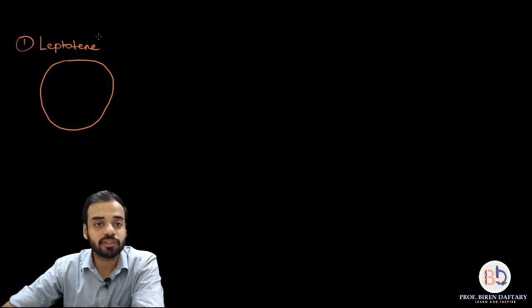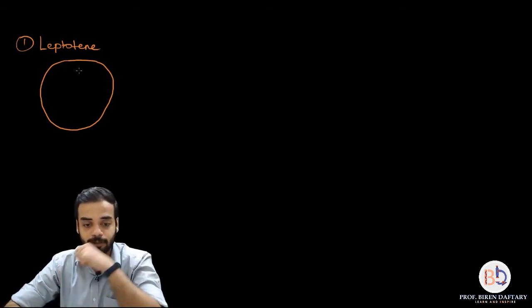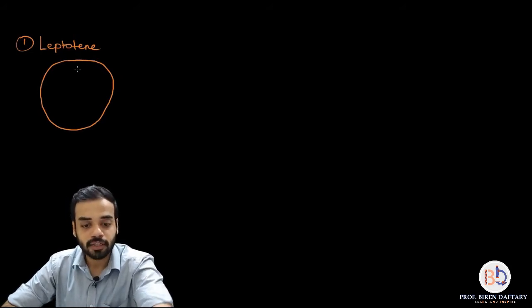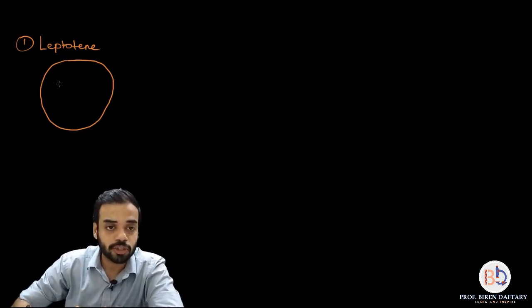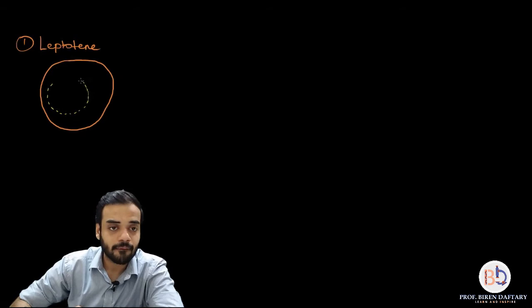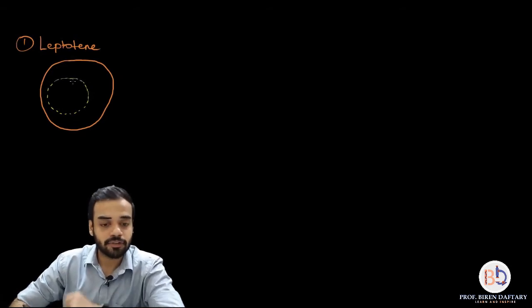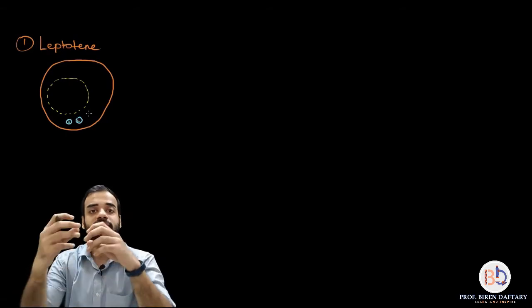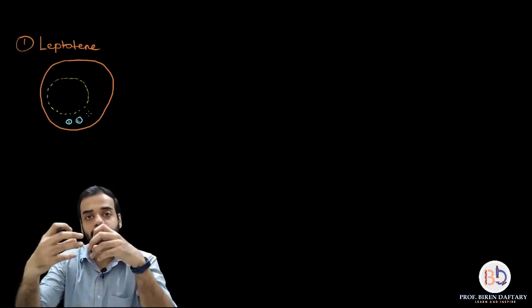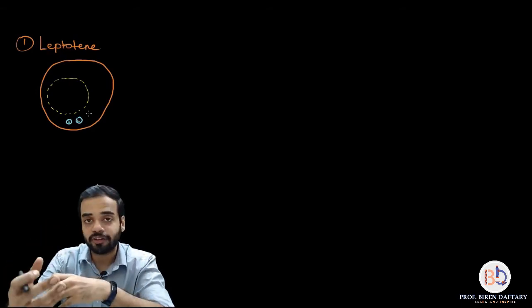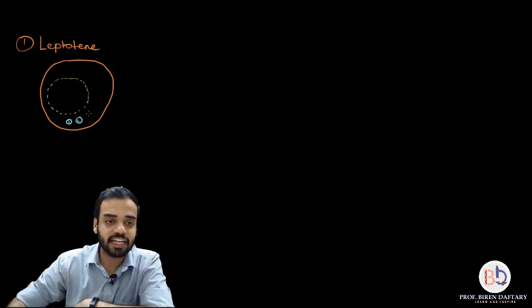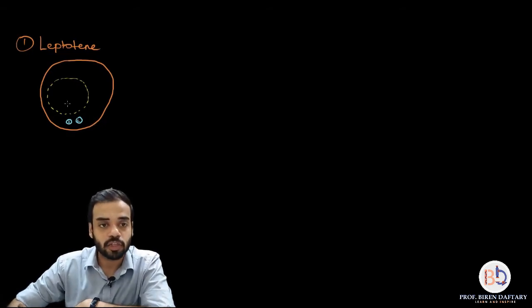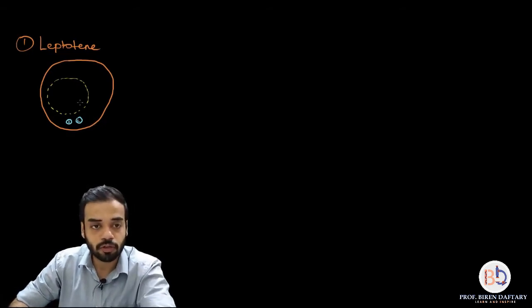So what I'm going to do is draw 4 chromosomes over here, and I'm going to show them with different colors. Before I do that, I'm going to show the nuclear membrane. So this is the nuclear membrane which I am drawing. And I will also show the centrosomes. So these are the centrosomes which are present, and inside them, if you want, the centrioles. The centrosomes slowly begin to move away from each other as the prophase progresses. Now coming to the chromosomes, I'm going to draw one of the chromosomes in red color.